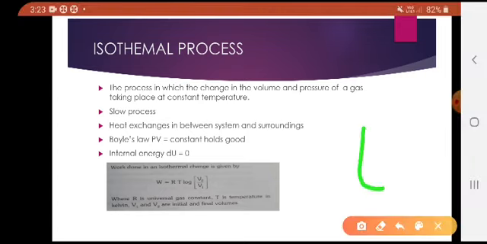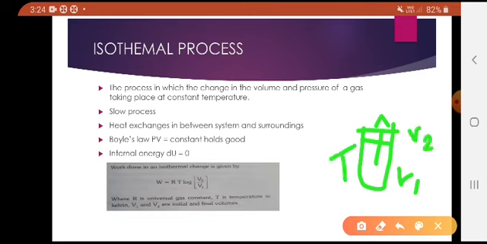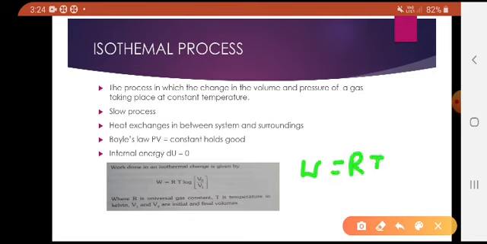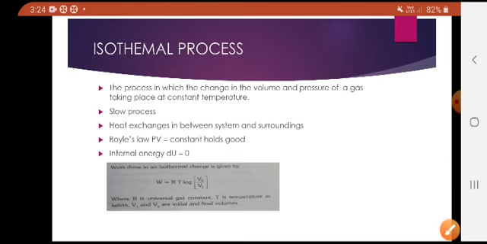If initially the volume is V1, then it expands and the volume increases to V2, the temperature is T and the universal gas constant is R. Then the work done is W equals RT log V2 by V1. This is the work done in an isothermal process.